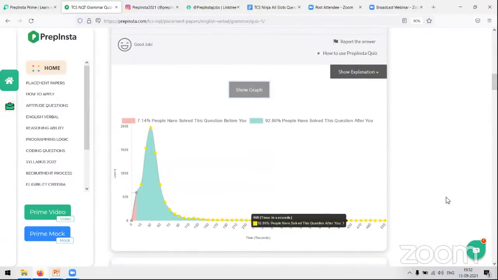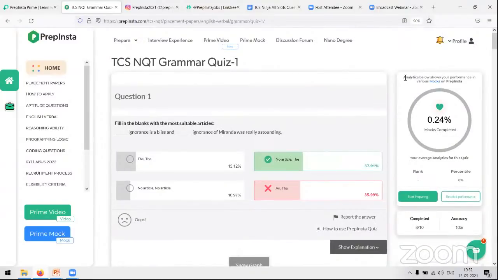This is how our analytics are going to help you, and you are going to get the overall analytics in this section. All right. So you get a topic wise question analytics, you get a question wise analytics, and you get a section wise analytics as well.